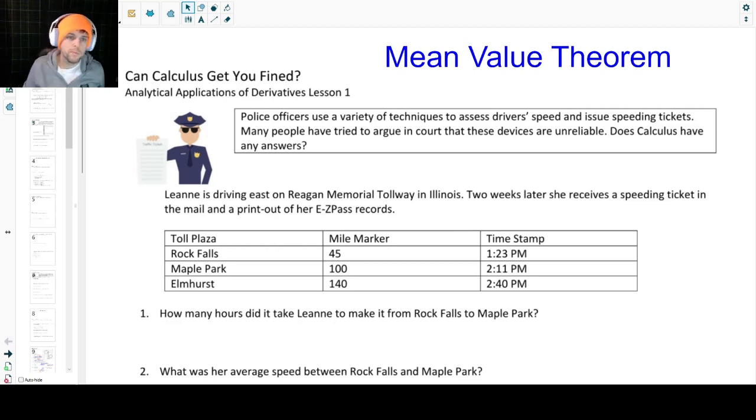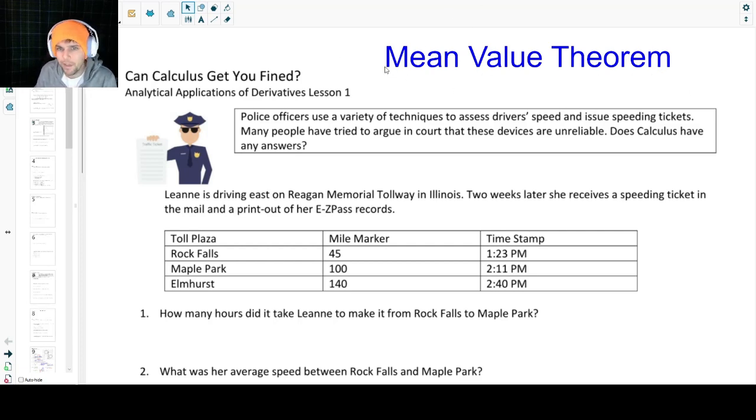All right, welcome. We're going to be looking at lesson 1 here, the mean value theorem. So we're going to go ahead and read this scenario that we have. Police officers use a variety of techniques to assess drivers' speed and issue speeding tickets. Many people have tried to argue in court these devices are unreliable. Does calculus have an answer? So we're going to be looking at something called the mean value theorem.